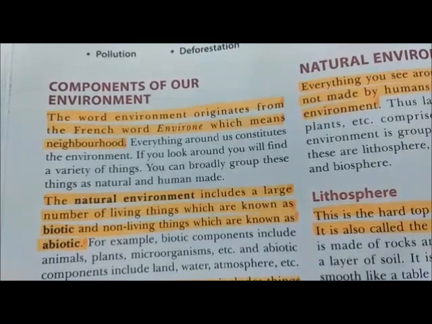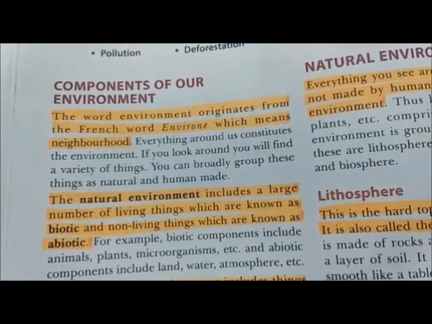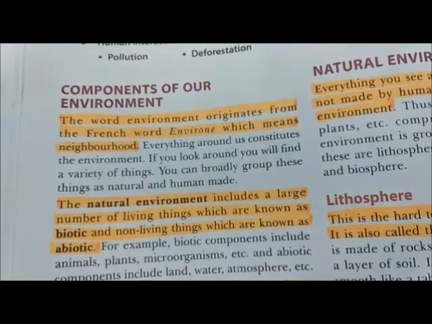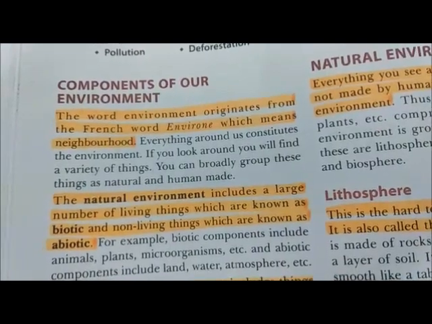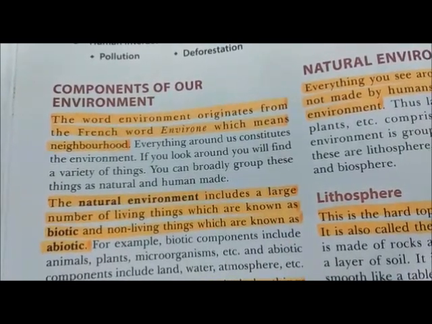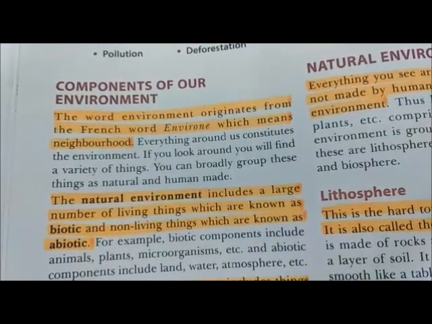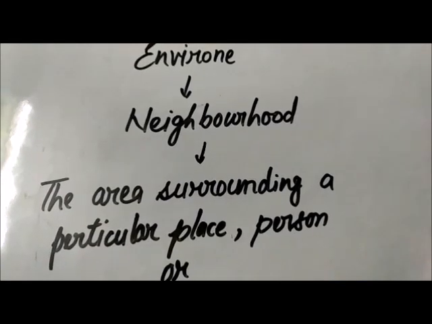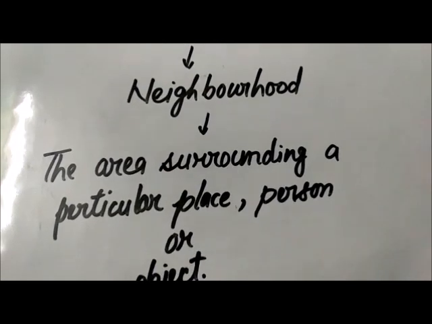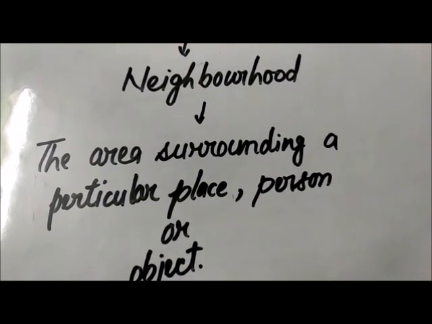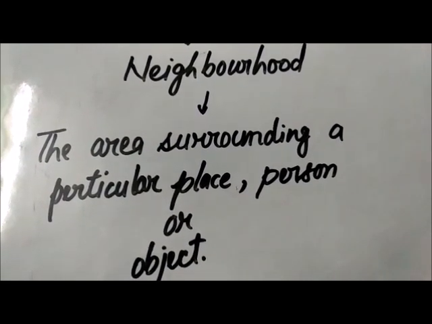Our first topic is components of our environment. The word environment originates from the French word environnement, which means neighborhood. Neighborhood means the area surrounding a particular place, person, or object.